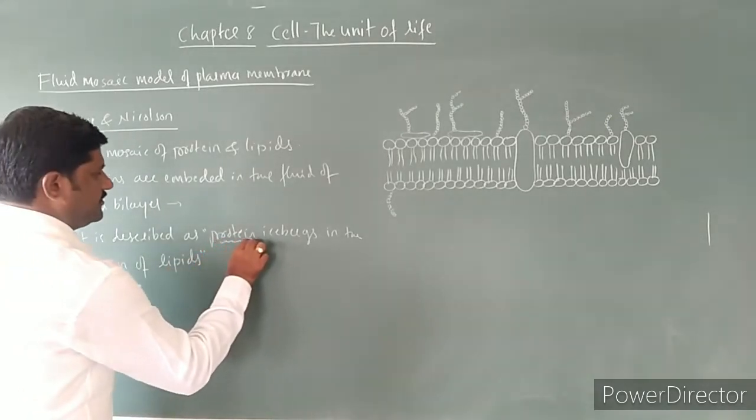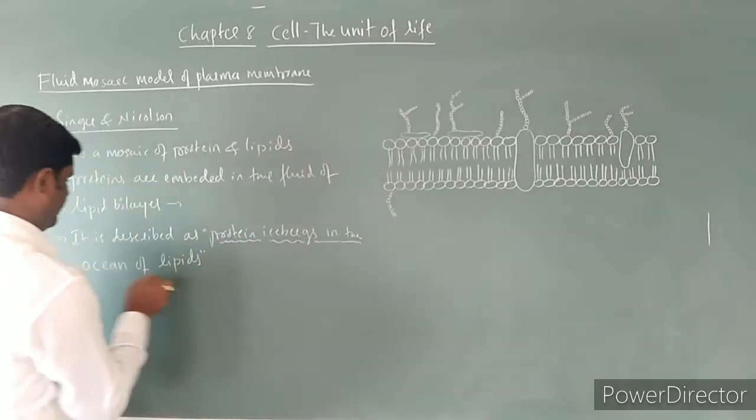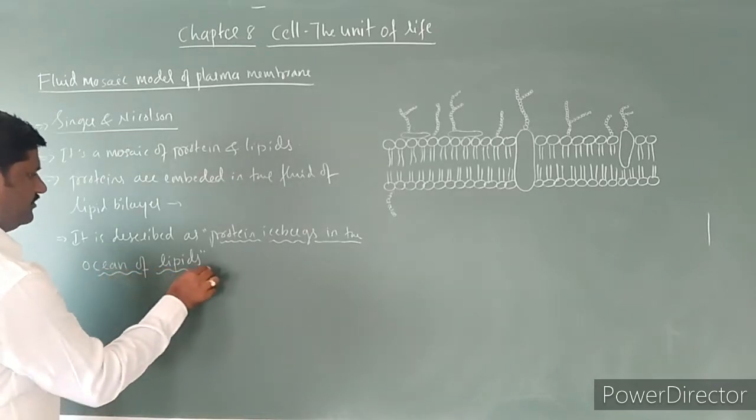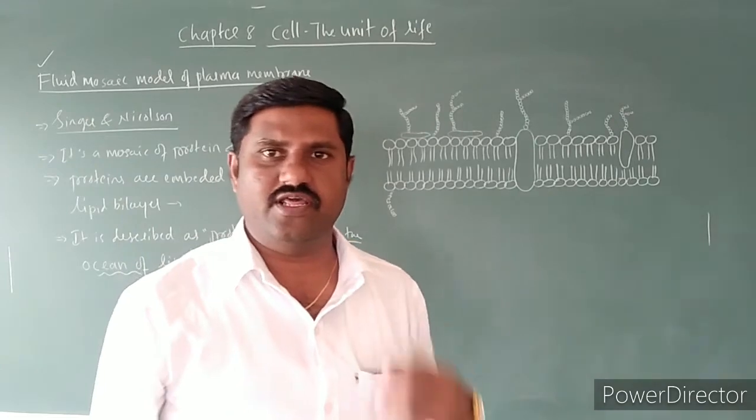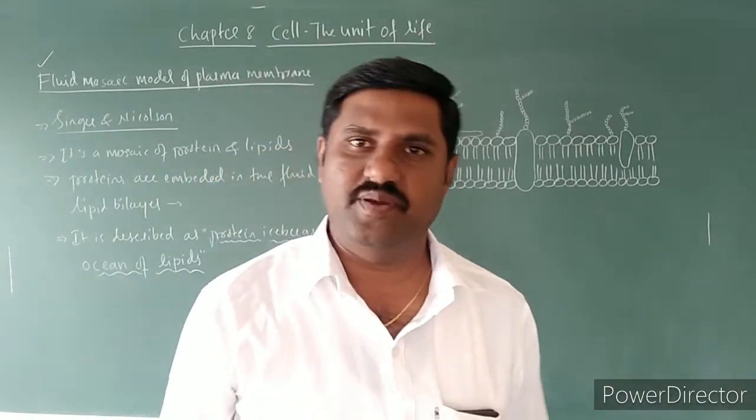Protein icebergs in the ocean of lipids. Hence, it is called the fluid mosaic model of the plasma membrane.